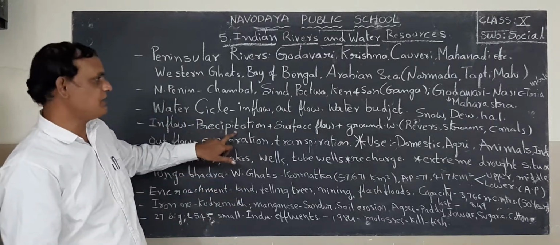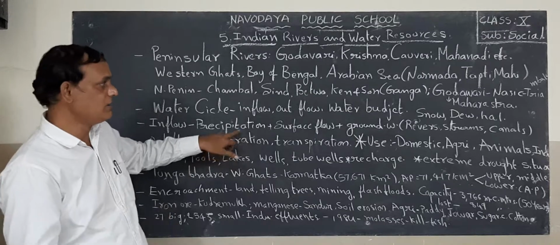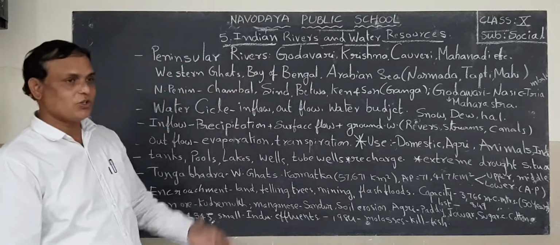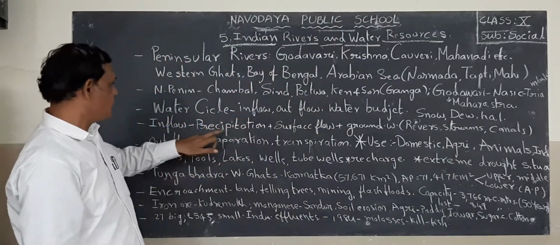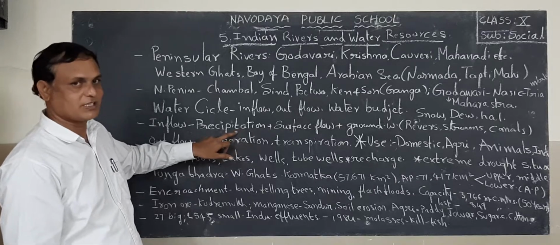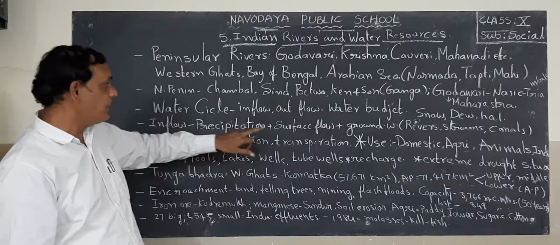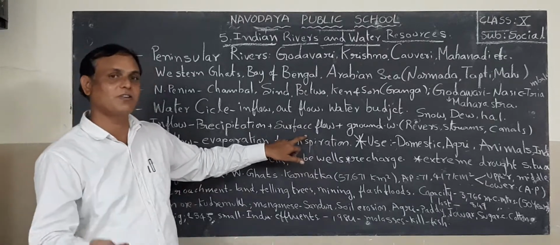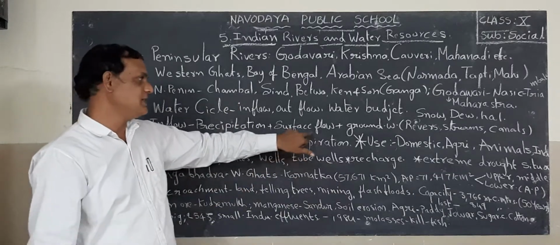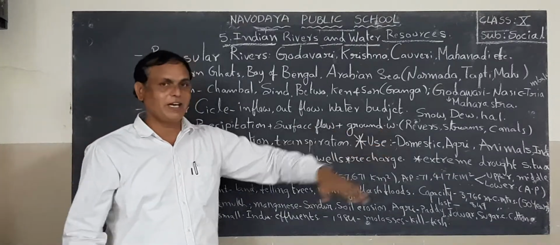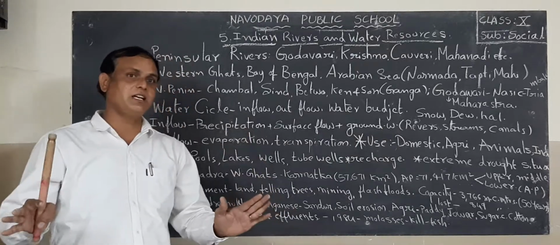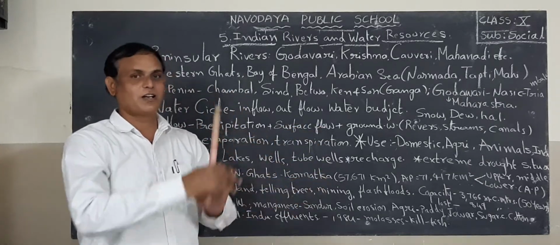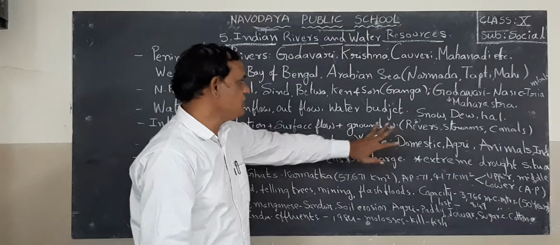Okay. Precipitation means rainfall, hail. I wrote here already: snow, dew, hail, rainfall. So in all these forms the water is joining into the rivers, ponds, etc. It is also known as precipitation. Plus surface flow. Surface flow means water is flowing upon the surface and joining into the water bodies. Next, groundwater. We cannot see the groundwater, but we can estimate where the water is in a particular area in the ground. Okay? So that is about the inflow structure.